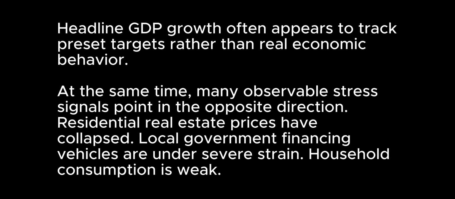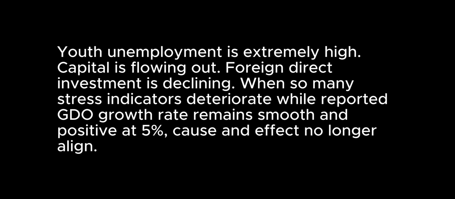Household consumption is weak. Youth unemployment is extremely high. Capital is flowing out. Foreign direct investment is declining. When so many stress indicators deteriorate while the reported GDP growth rate remains smooth and positive, around 5%, cause and effect no longer align. In engineering or physics, this would immediately raise a red flag.